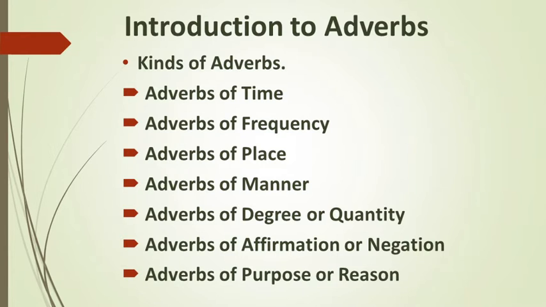Next one is adverbs of degree or quantity. They show us how much or in what degree or to what extent an action happens. They are expressed by words like partly, too, fully and pretty, etc. The next one is the adverbs of affirmation or negation.